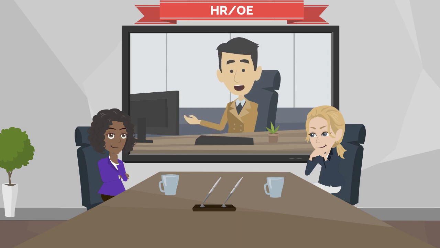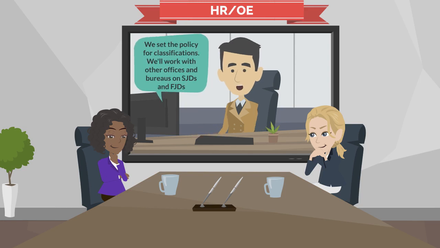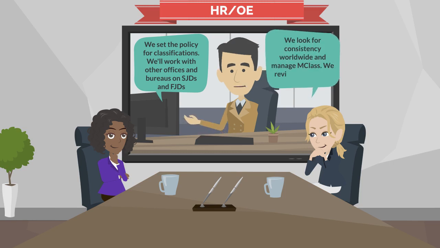The Office of Overseas Employment, or HROE, sets the policy for all classifications. They will work with other offices and bureaus to create standard and framework job descriptions. They look at consistency worldwide between all the regional classification centers. They also manage the MClass system and review and decide formal appeals. They are the ultimate authority on classification matters.